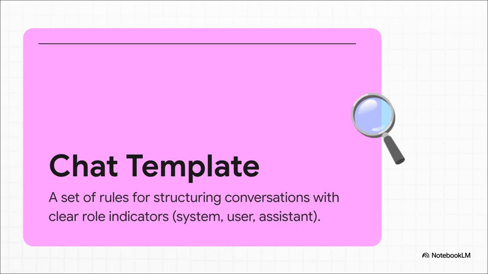So, what is a chat template really? At its core, it's just a set of rules and special little markers or tokens that wrap around our conversation. It's a format that clearly tells the model who is speaking. Is it a system instruction? Is it you, the user? Or is it the AI assistant replying? It lays out the whole flow of the conversation so there's no confusion.